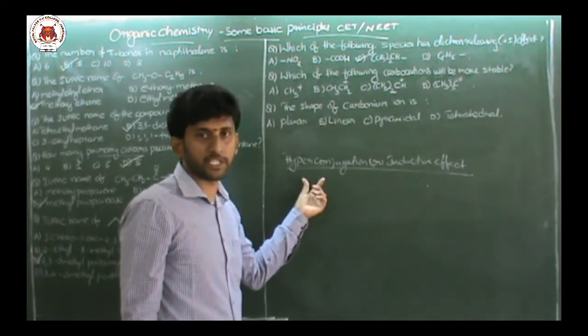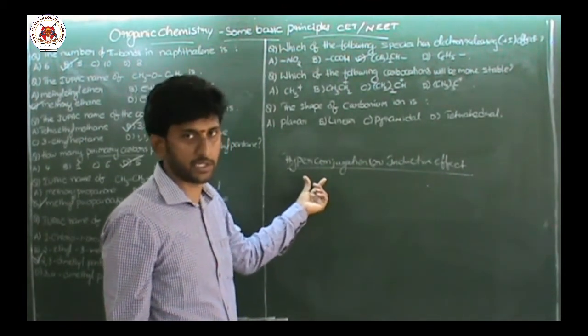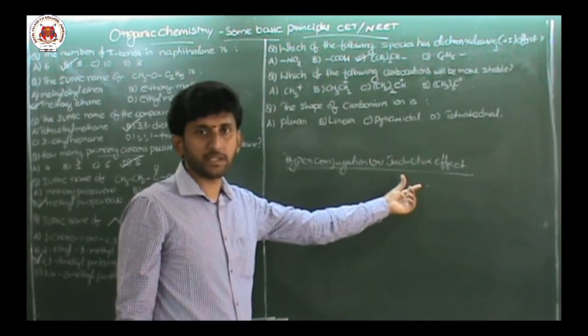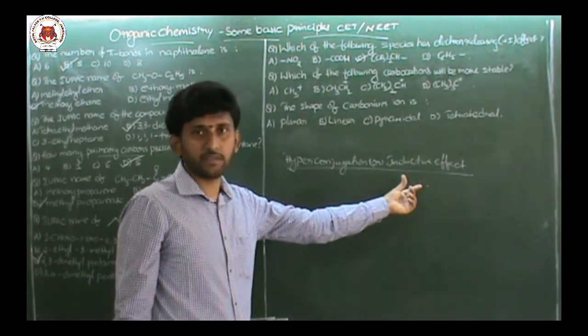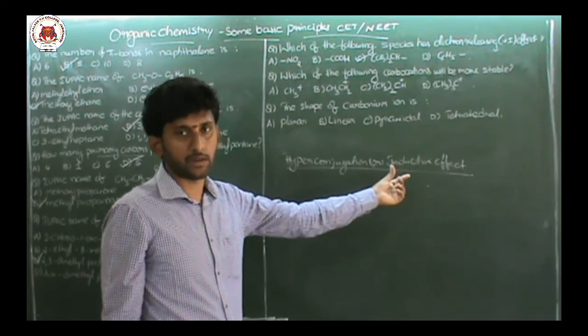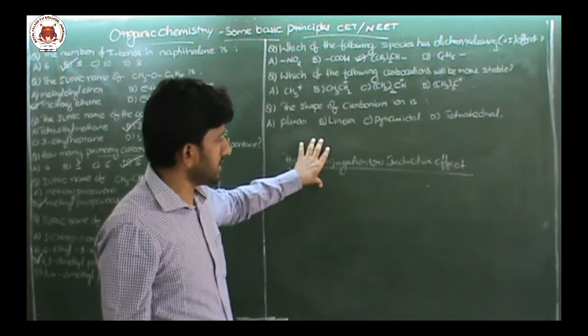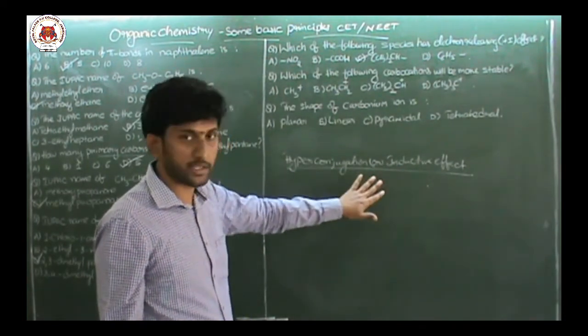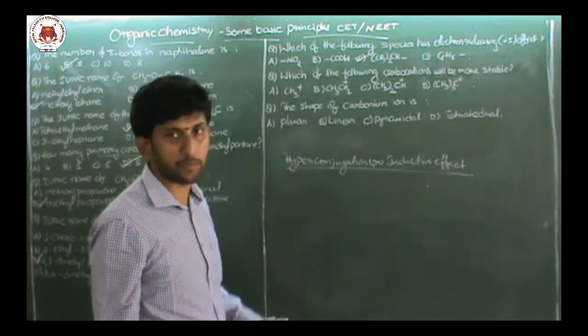Hyperconjugation means shifting of sigma C-H electrons. Inductive effect means polarization of the sigma bonds. According to these concepts, you can explain the stability of carbocation.